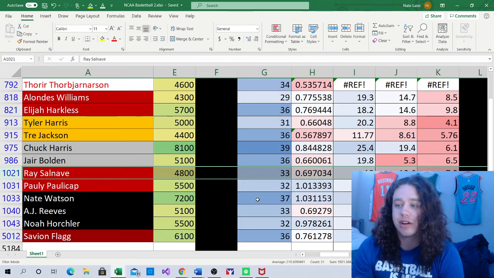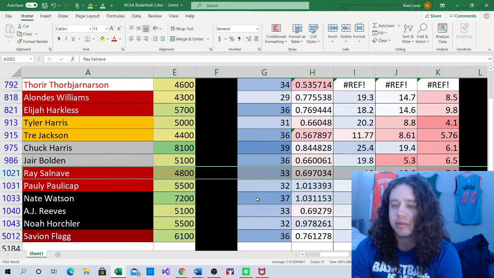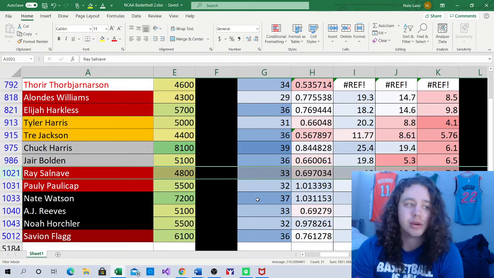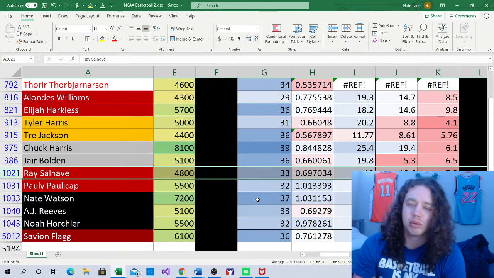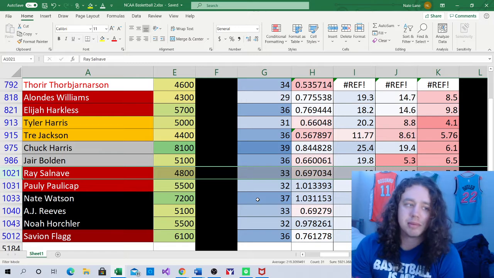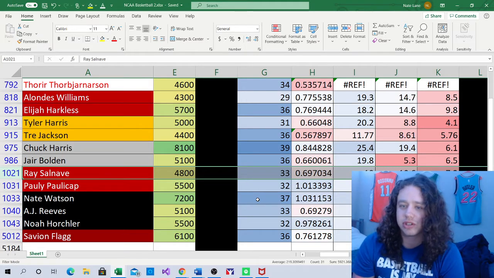$4,800 and $5,500. Give him 33 and 32 minutes. Salnave's only a 0.69 point per minute player, but Polycap's a 1.01 point per minute player. They both have pretty similar usage rates, and then Polycap has a usage rate of 14.8. So actually, Polycap isn't affected by the point guard. What am I talking about? The only one who's affected by him is Salnave. He's going to play more minutes because of that. But Polycap on his own looks like a pretty solid play. I just think it's a little bit too cheap.